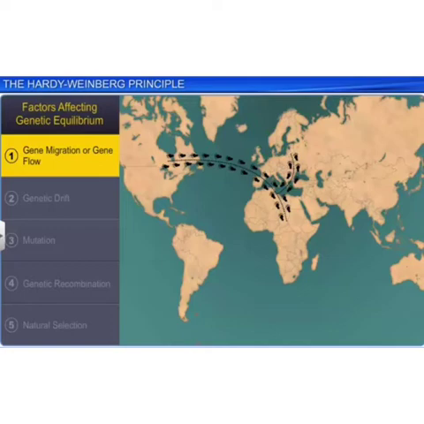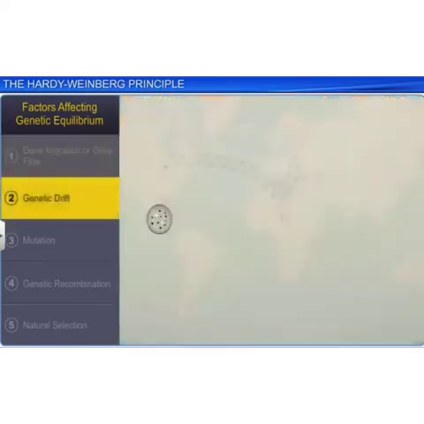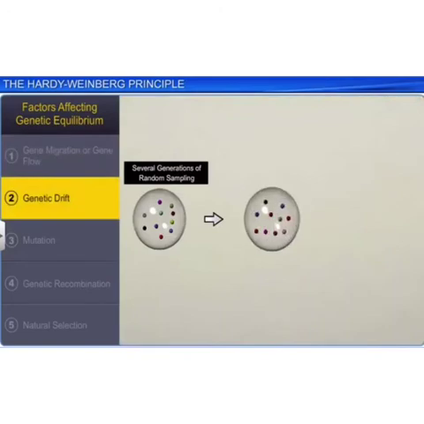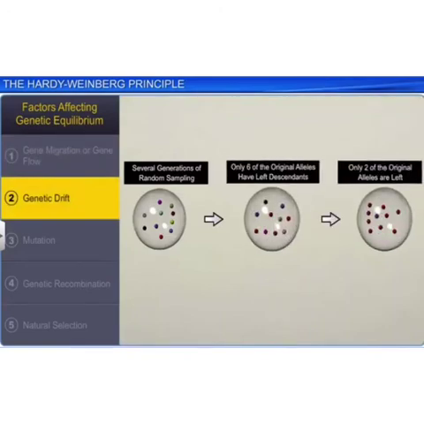New genes or alleles are added to the new population and these are lost from the old population. There would be gene flow if this gene migration happens multiple times. If the same change occurs by chance, it is called genetic drift.